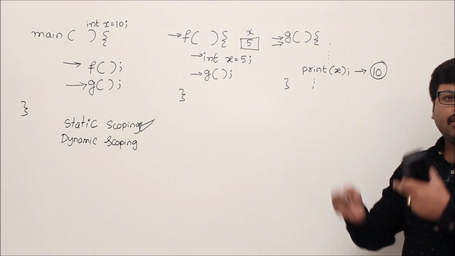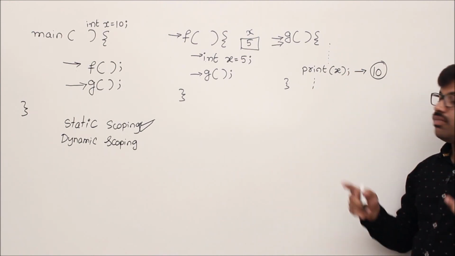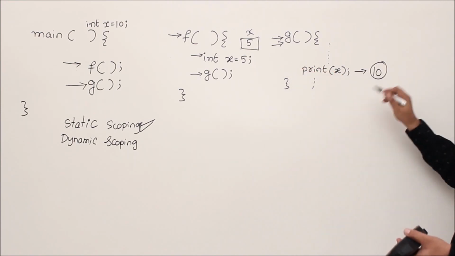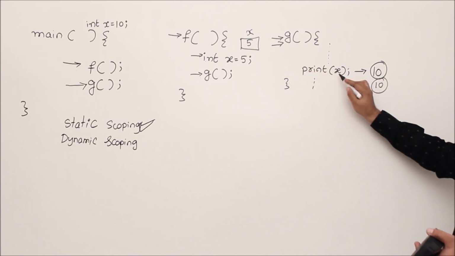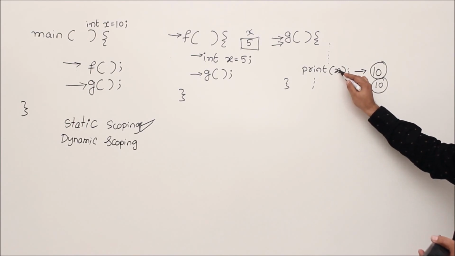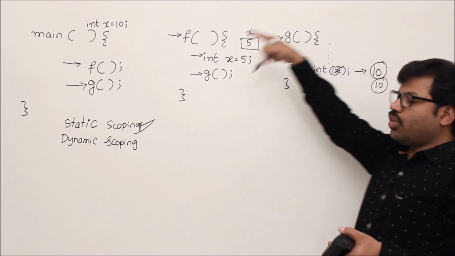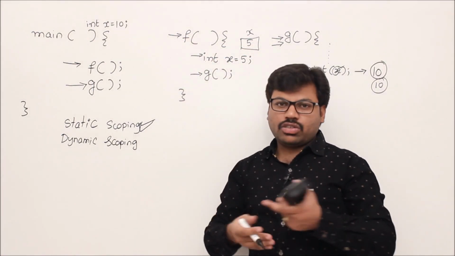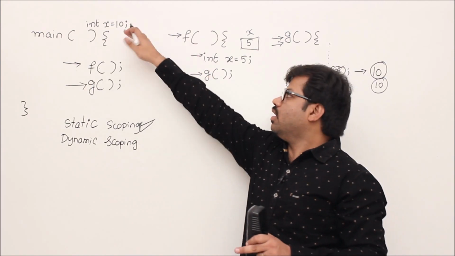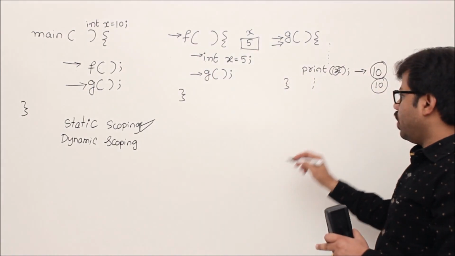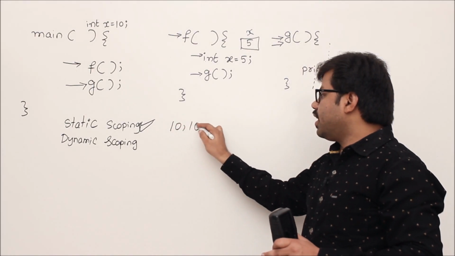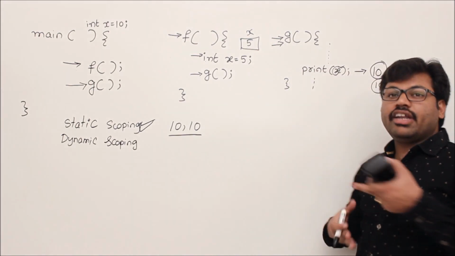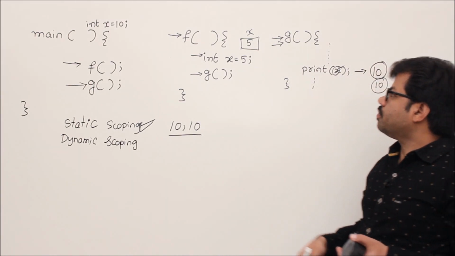This time, because of static scoping, one thing you remember, because of that rule, when next time you refer to variable X, the same variable will be referred, the same global variable X. In static scoping, one variable X in one statement will always be attached to only a particular memory location. First time X is this one, the next time also X will be the same memory. That's why this is X equal to 10. Then output will be 10 comma 10. But that is not the case with dynamic scoping. In dynamic scoping, the variable will be resolved in different ways, as we'll see.